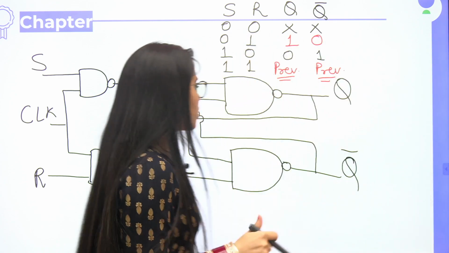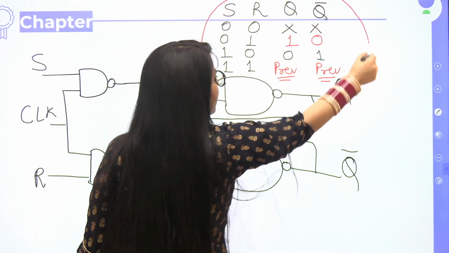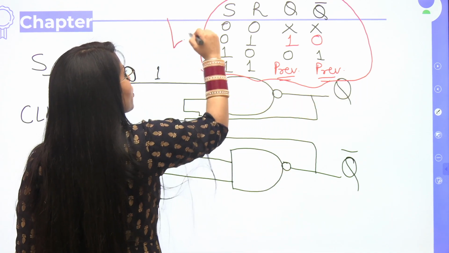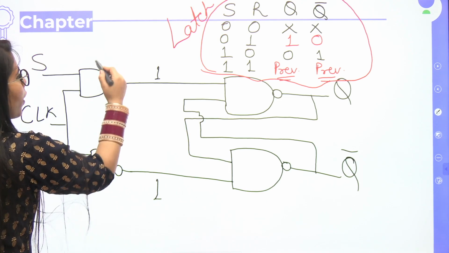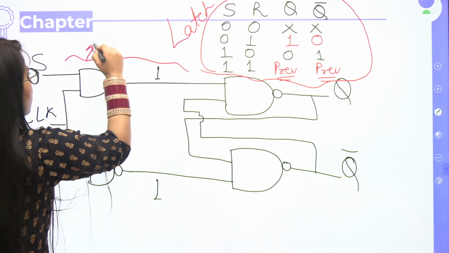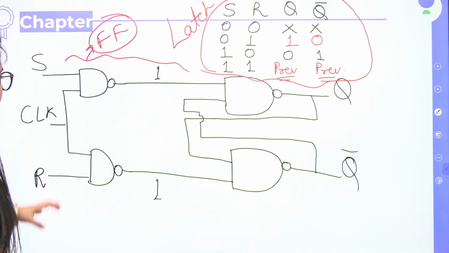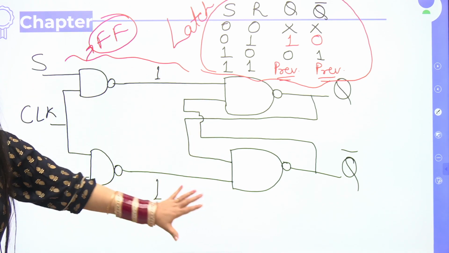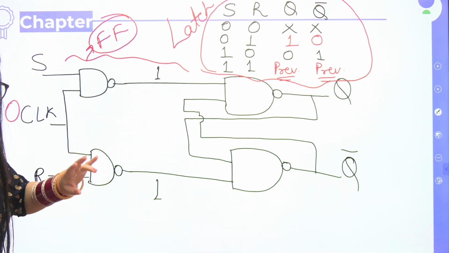So I have to just make it clear here that this is going to be the truth table of what? It is for the latch, not for the flip-flop. But the circuit I'm showing you right now completely is for the flip-flop. I hope that's getting clear to every one of you. Now, this is our flip-flop circuit. When I'm giving you the clock value 0, it doesn't matter what the S value or R value will be.